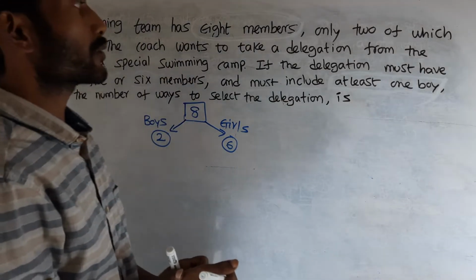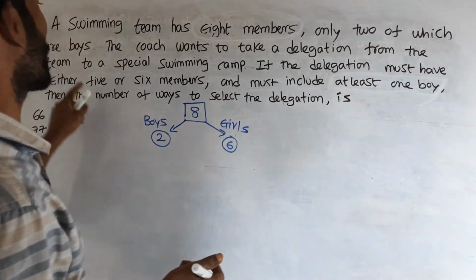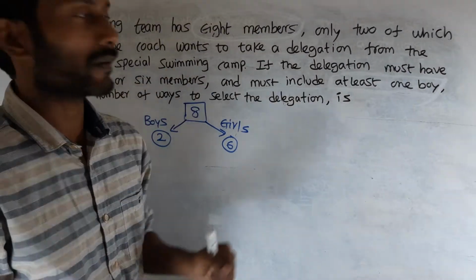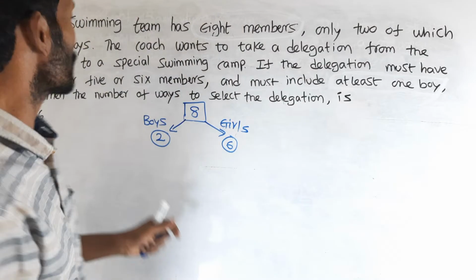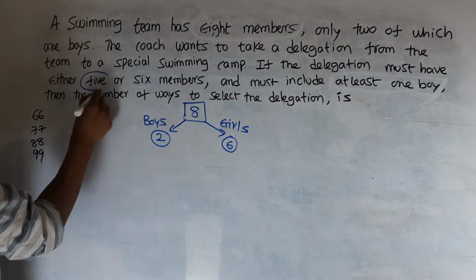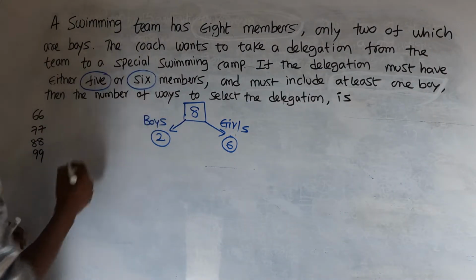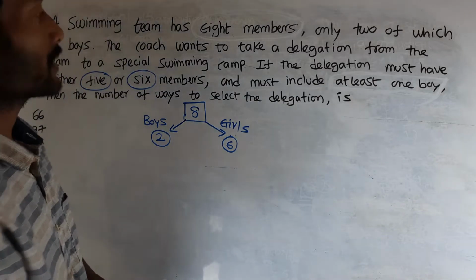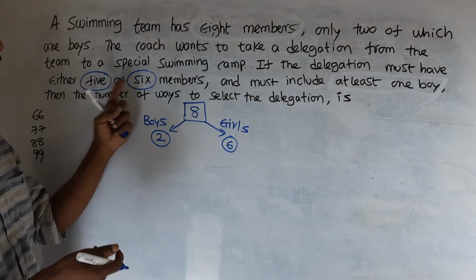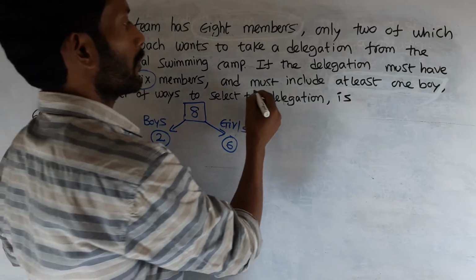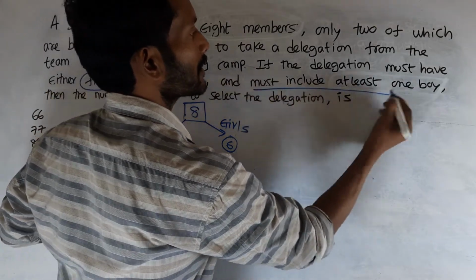The coach wants to take a delegation from the team to a special swimming camp. The delegation must have either 5 or 6 members, and must include at least one boy.